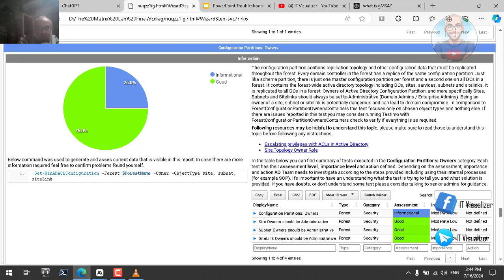In a forest, owners of the Active Directory configuration partition, and more specifically sites, subnets, and site links, should always be set to administrative or to administrators like domain admins and enterprise admins. So this test will make sure that the owner of all of the sites, services, subnets, and site links is the domain admins and enterprise admins.